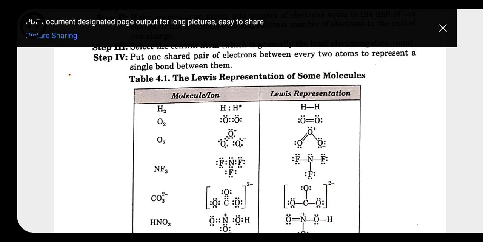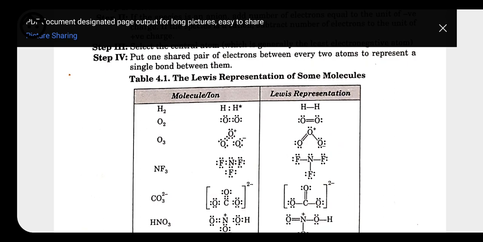The oxygen which is combined with a single bond is incomplete, its octet is not completed, that's why it will have a negative charge. And the above one, oxygen never forms a triple bond, but here oxygen made a triple bond, that's why it is also not in the stable form. That's why ozone is not taken as a stable form. Ozone can easily convert into O2 by the release of one oxygen, which helps in the oxidation process.